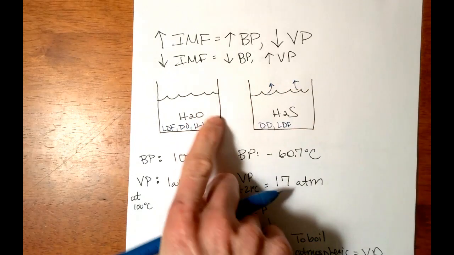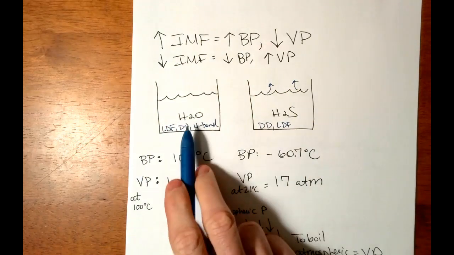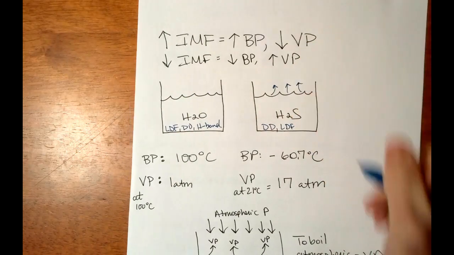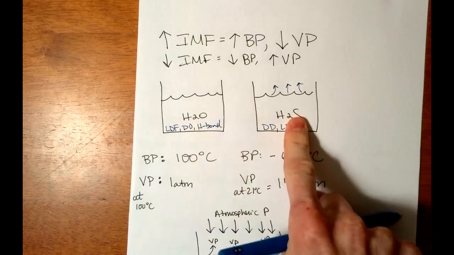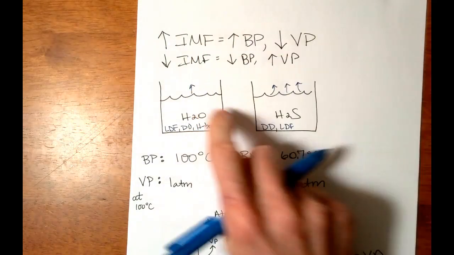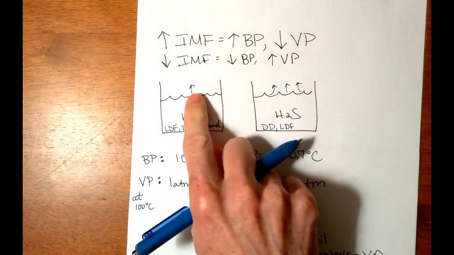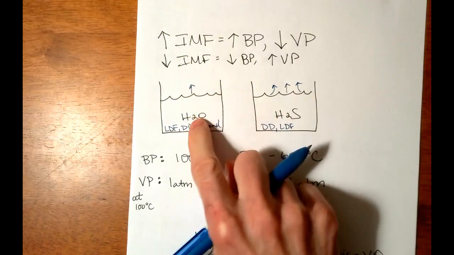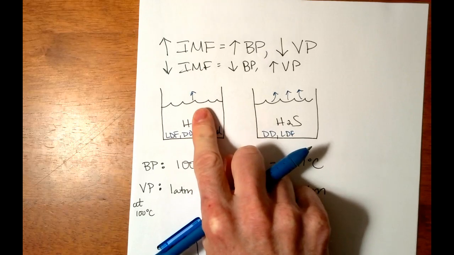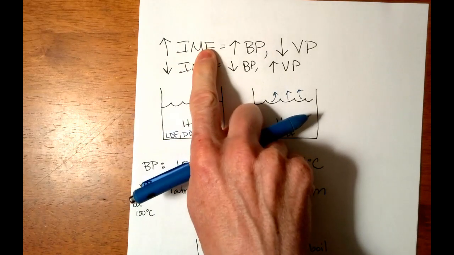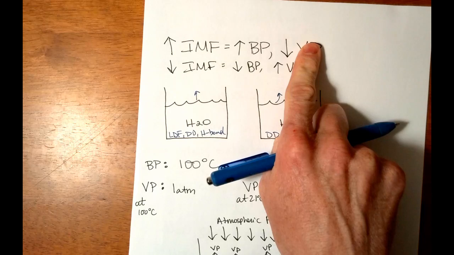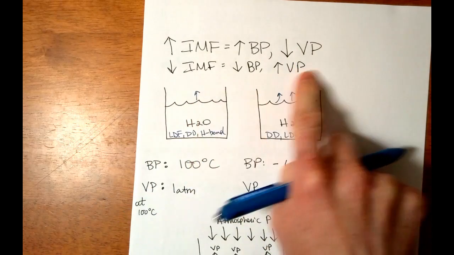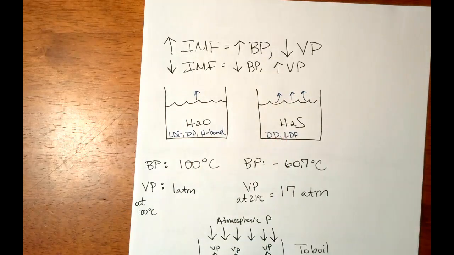So there are more intermolecular forces for water to overcome to be able to leave. So we would expect at the same temperature for water's vapor pressure to be lower than H2S's because there are more intermolecular forces to overcome. The greater the intermolecular forces, the lower the vapor pressure, the harder it is to leave. The lower the intermolecular forces, the greater the vapor pressure because it's easier to leave.